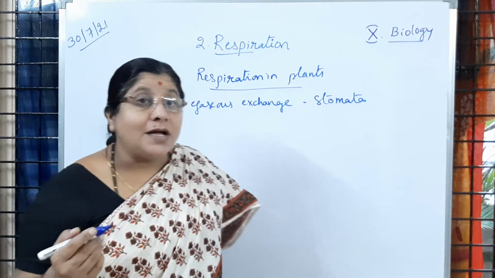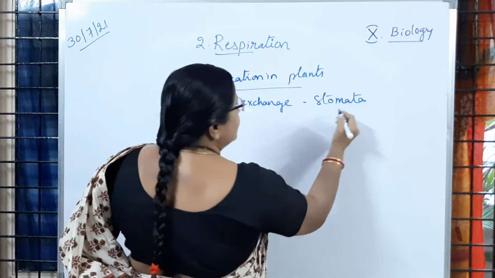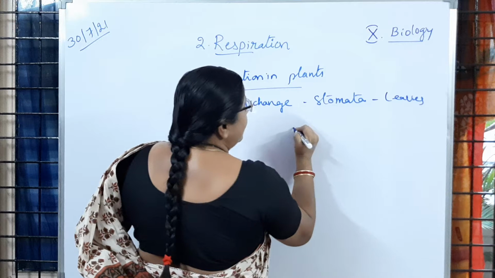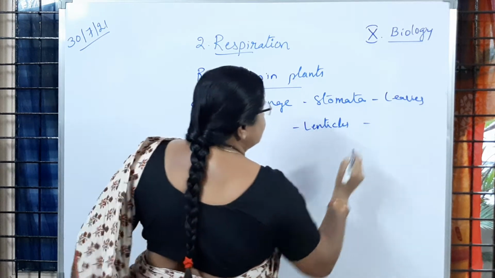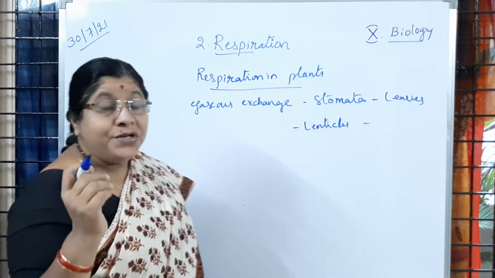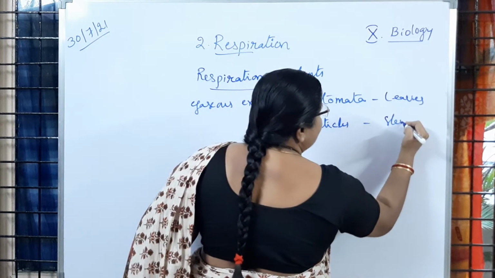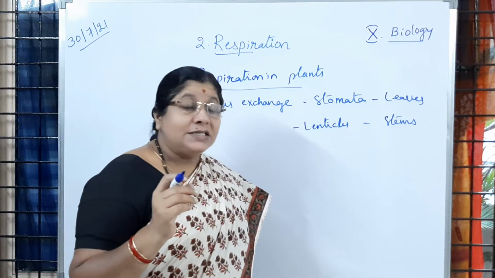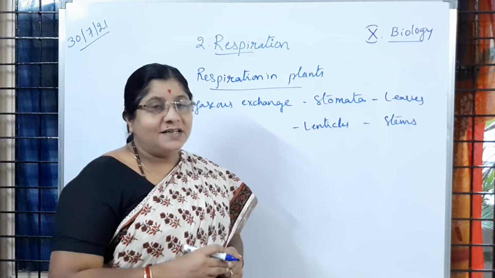Whereas some other parts are also there, children. What are those parts? The stomata, you know, are present in leaves. Now, lenticels. Lenticels are minute cork-like structures present on the stems of some plants. On the stems you can observe lenticels, through which the gaseous exchange happens. Is it clear to you?